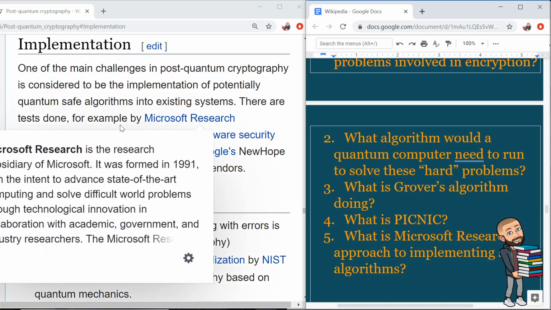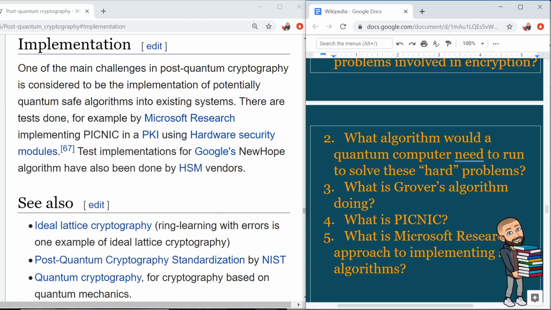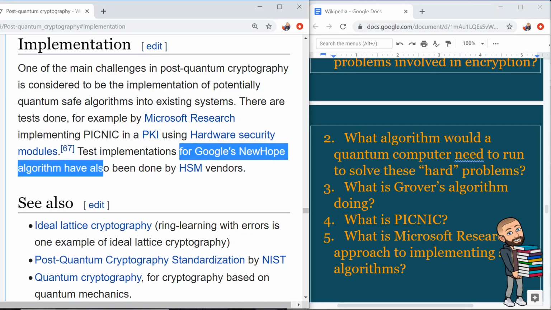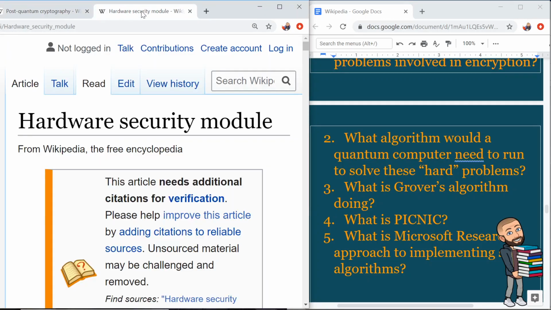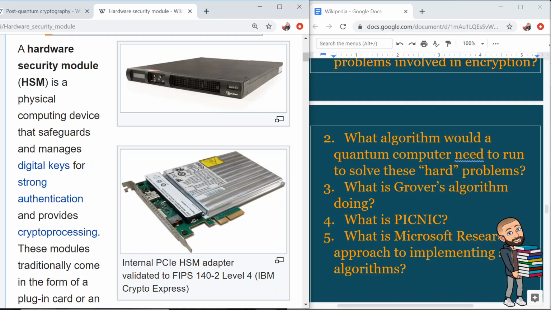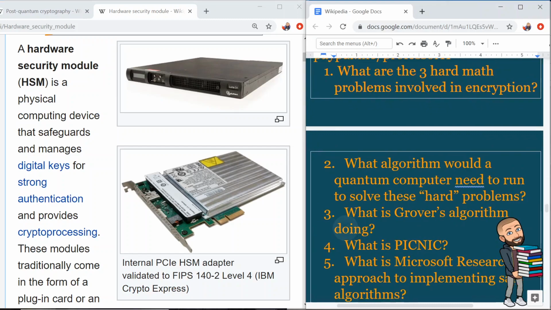But that's Microsoft Research. There's also test implementations for Google's New Hope algorithm done by HSM vendors. HSM stands for Hardware Security Module. So there's two pictures to end the video with. Like I said, I just wanted this to be a real short intro, so we got 5 questions to answer right here.